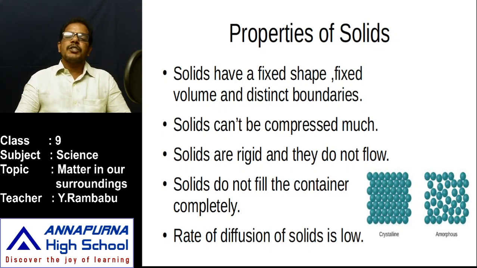If we observe the constituents of this solid matter, they are tiny particles. The tiny particles in solids are closely packed, which means the space between the particles is very low. If the space is low, then the attraction between the particles is very high. They are held together, stuck to each other by stronger attraction forces, which we call cohesion force. This cohesion is very high in the particles of solids.